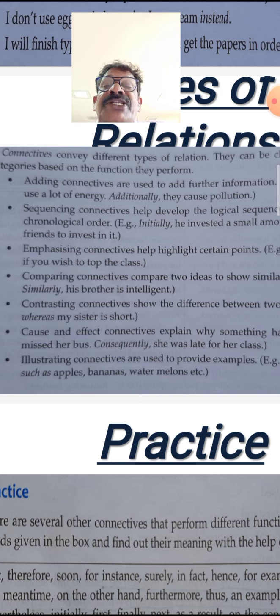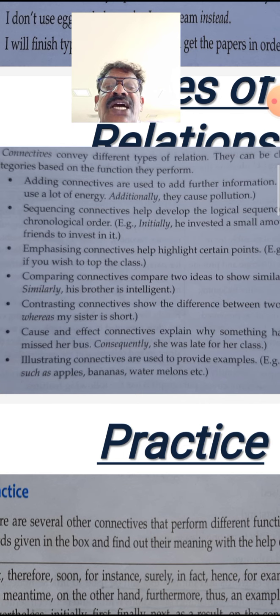Here additionally means also. They are not only consuming a lot of energy and power, but also they cause pollution. So the connective here is additionally. Additionally they cause pollution.